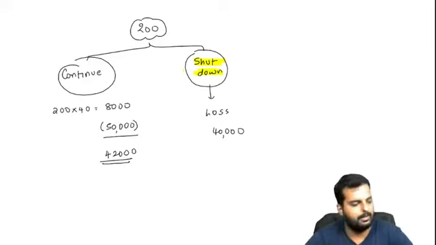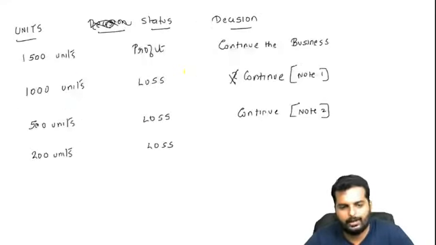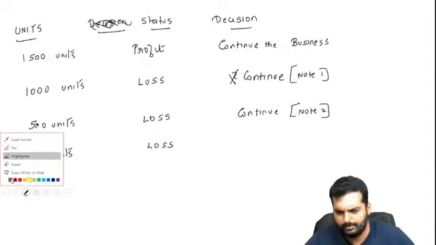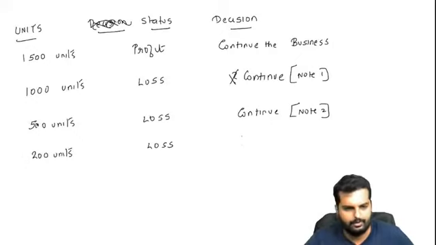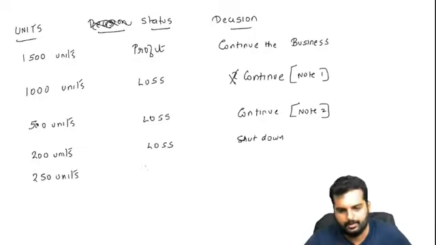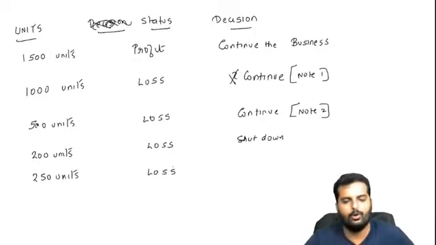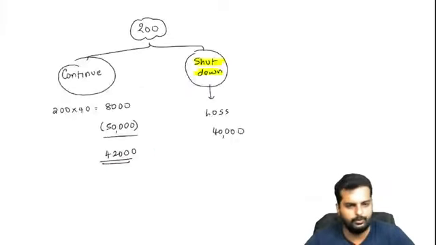Alright friends, have you put up till here in your books? So I'll go back over here and I'll write down at this point what are we going to do? Okay, we will shut down. Now I come to the final point, 250 units. This is also running at a loss. Let us go and check for 250 units.